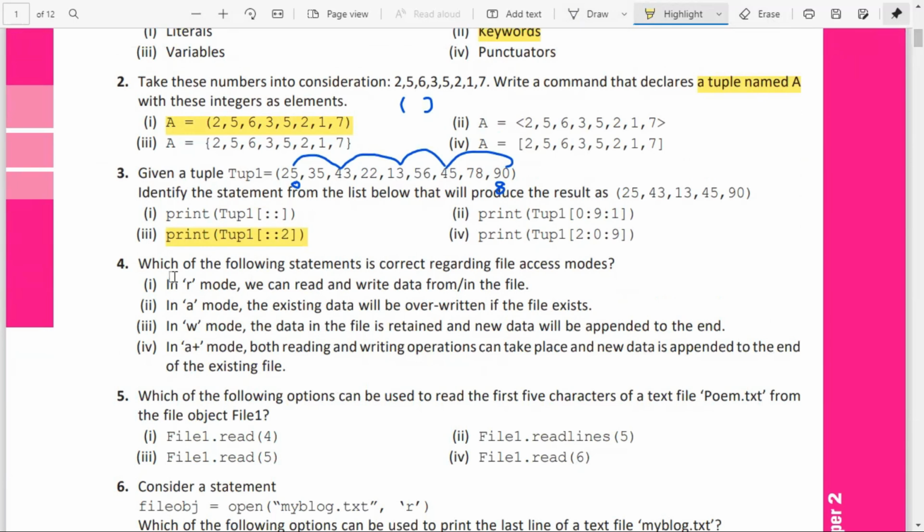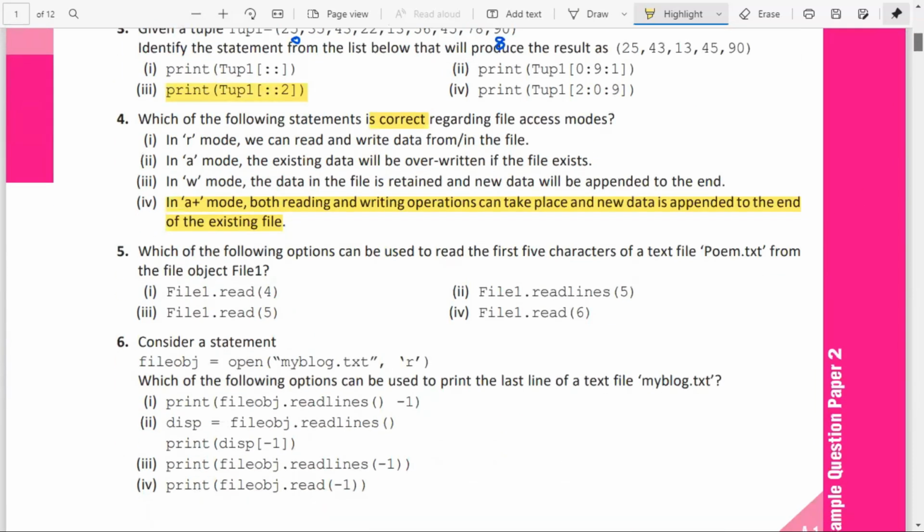Now, moving on to the question: which of the following statements is correct regarding the file access modes? In R mode, we can read and write the data file. No, that's wrong. In A mode, existing data will be overwritten. A stands for append, it will not be overwritten. In W mode, the data file is retained and new data will be appended. No, it will be overwritten. In A plus mode, both reading and writing operations can take place and new data is appended to the end of the existing file. That is the answer to the question.